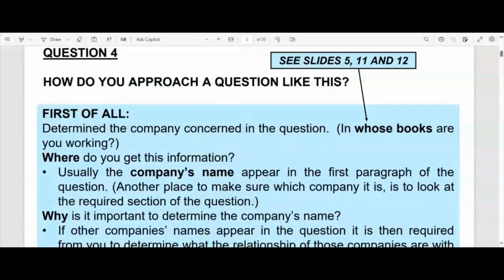it is quite shocking on the one hand, but also quite funny to see how many students misinterpret those questions. They think of the one company, the supplier in the foreign country, and work in that company's books, when they should be working in the books of the company that is actually importing from that company.